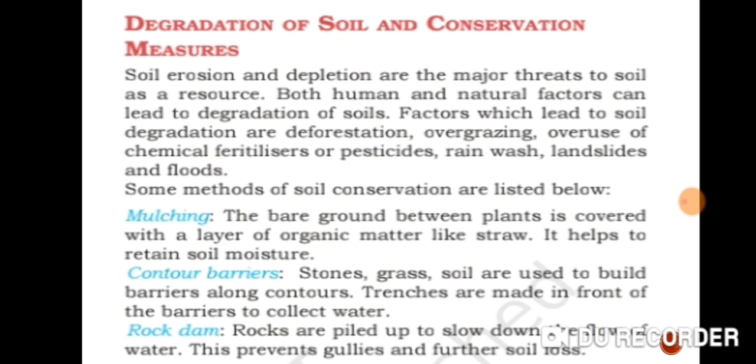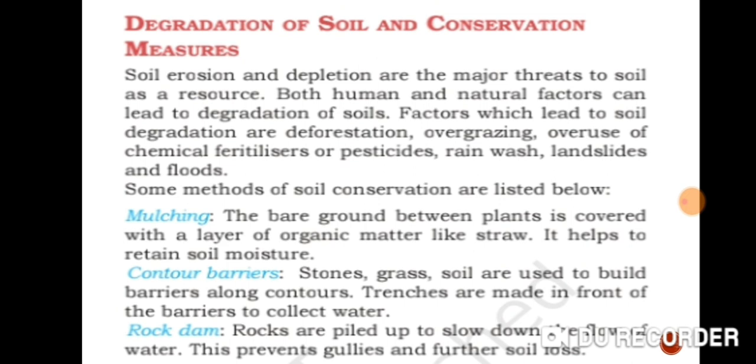Some methods are here. The first one is mulching. In this method, the bare ground between the plants is covered with an organic layer like straw, and it helps to trap moisture in the soil and moderate soil temperature. So in this way, the soil gets moisture and the temperature of the soil becomes moderate.